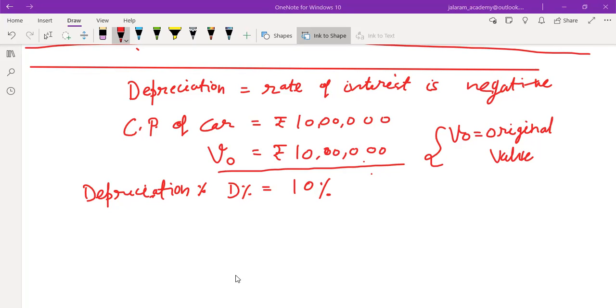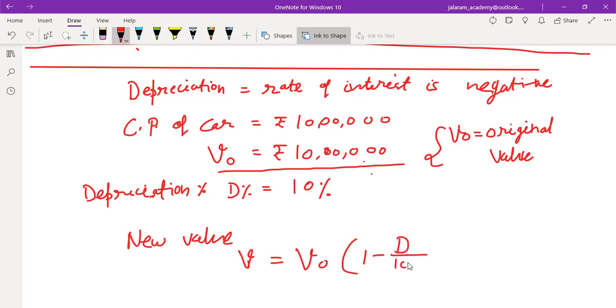This is the meaning of depreciation. Depreciation takes place when there is a decrease in the value of an object which we buy. So if depreciation is 10%, the new value of the car is obtained by a similar formula: V naught into 1 minus, in place of R, the depreciation percent over 100. In place of plus, there will be minus, and depreciation will always be taken.